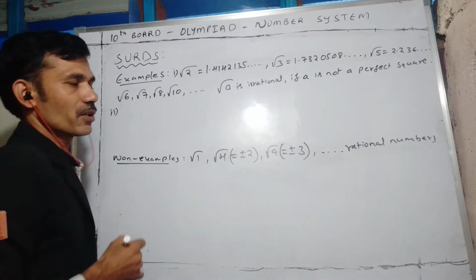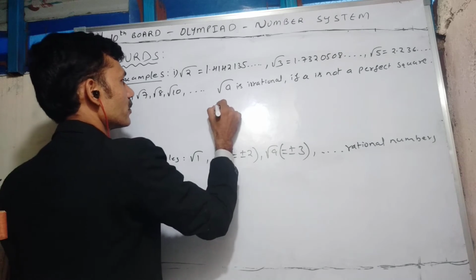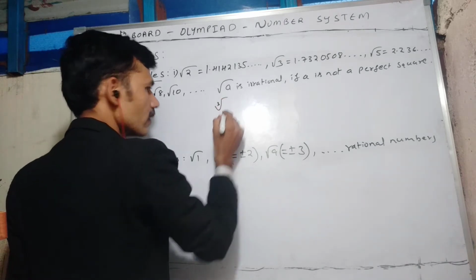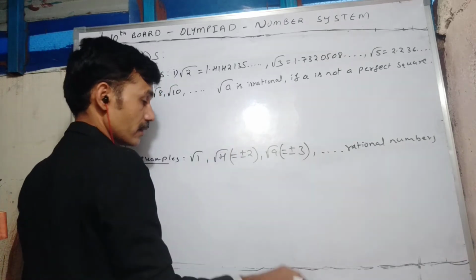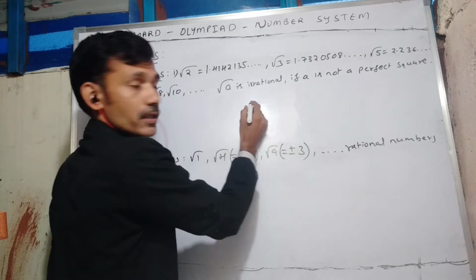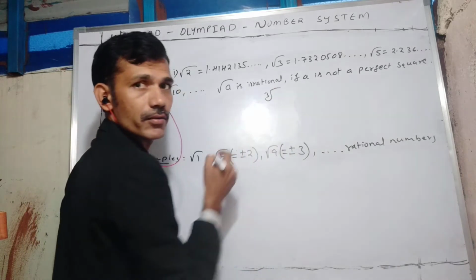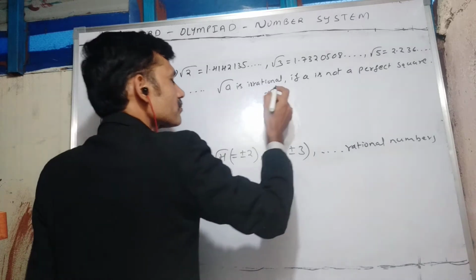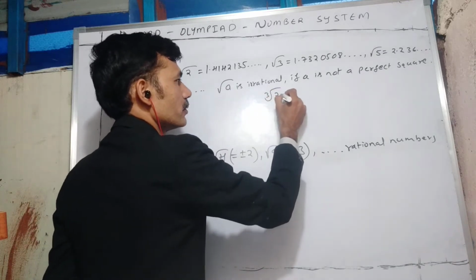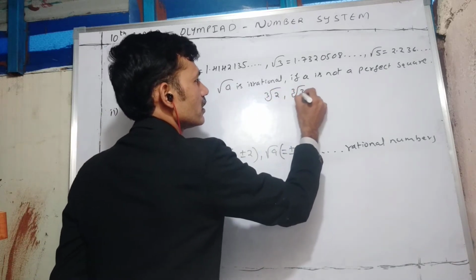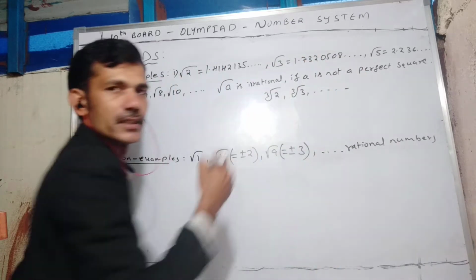Next, similarly we can talk about cube roots. Cube root of 2, cube root of 3, you can continue like that.